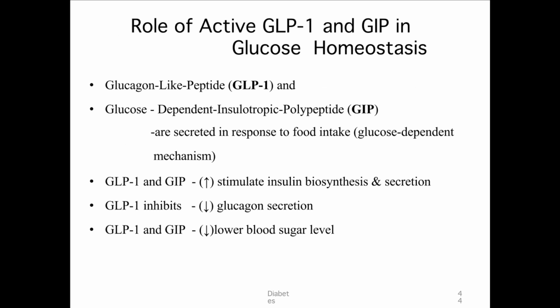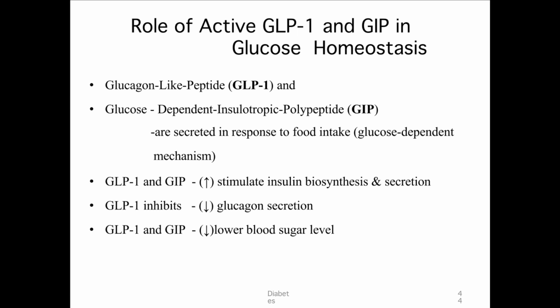There's something like the role of GLP-1 and GIP. GLP is glucagon-like peptide, and GIP is glucose-dependent insulinotropic polypeptide. They are secreted in response to food intake. That is a glucose-dependent mechanism. GIP and GLP-1 increase insulin biosynthesis and secretion.